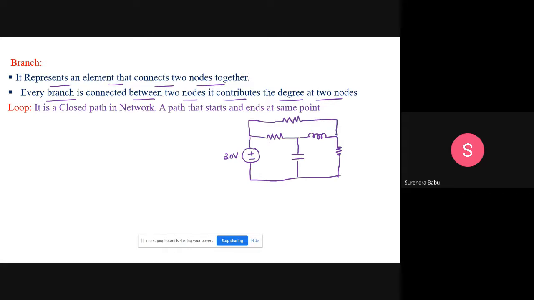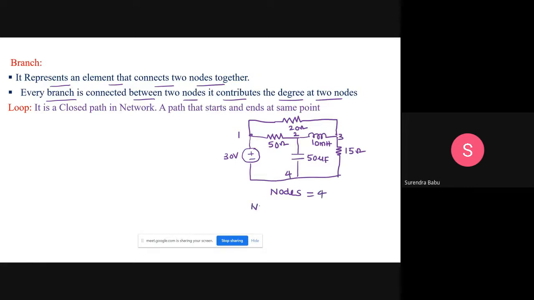This is 50 ohm resistor and this is 10 millihenry. And this is the 15 ohms. This is 20 ohms. This is 50 microfarad. Here how many number of nodes, sir? First you count the number of nodes here. Please all of you count the number of nodes. The number of nodes equal to, this is 1, this is 2, this is 3, this is 4. Number of nodes equal to 4.